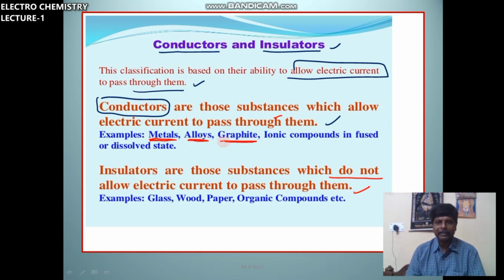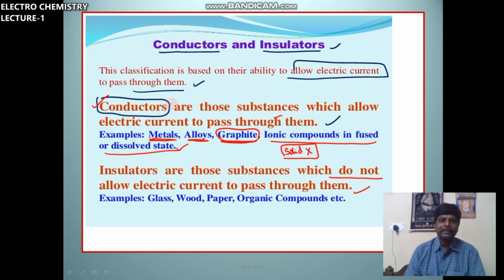Graphite is a non-metal even though it is a conductor. Ionic compounds in fused or dissolved state are conductors, you know. Ionic compounds in solid state are not good conductors, they are insulators.